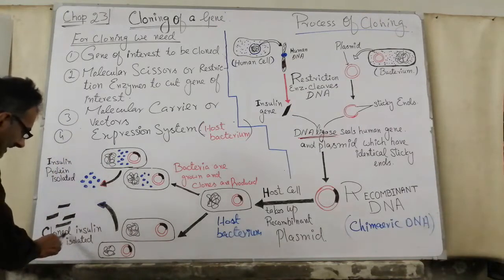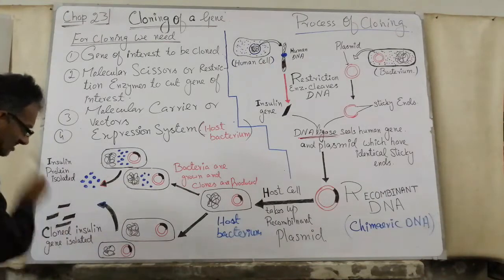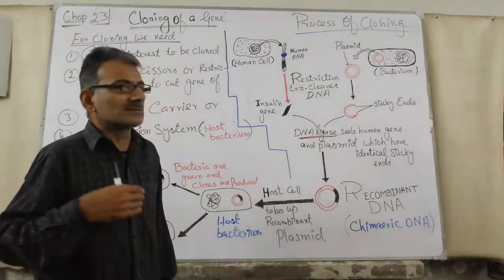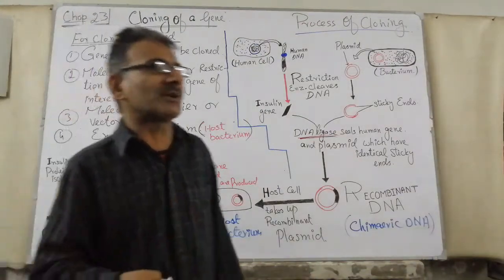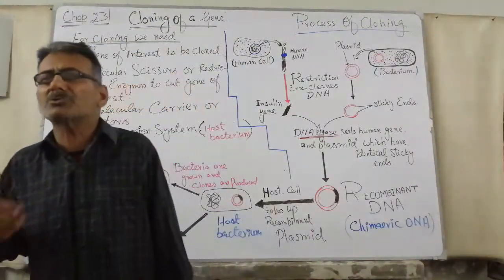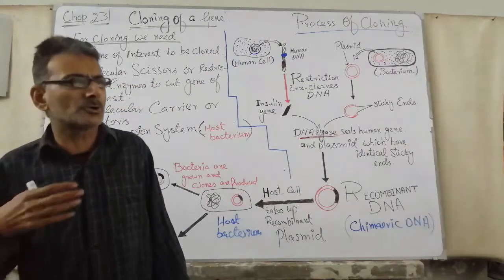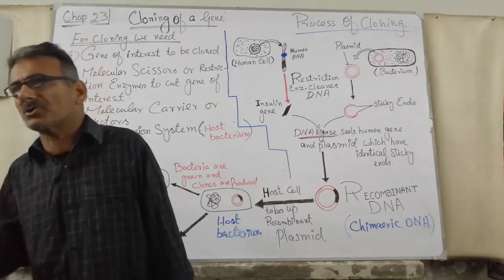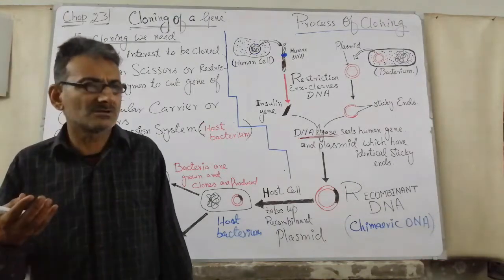This is the cloned insulin gene isolated. And so this process is very important in biotechnology. We can produce many drugs, vaccines, antibiotics, many hormones, etcetera.